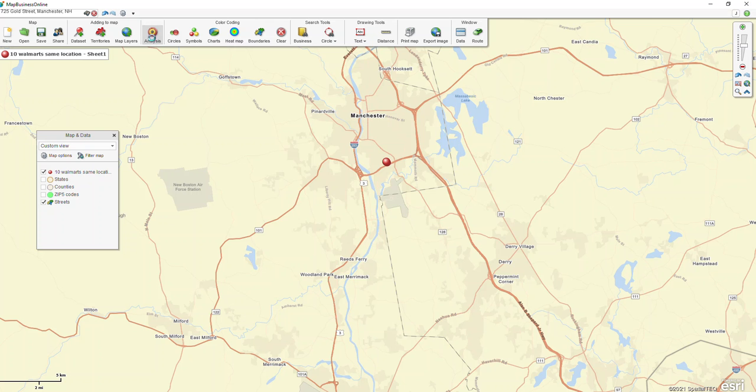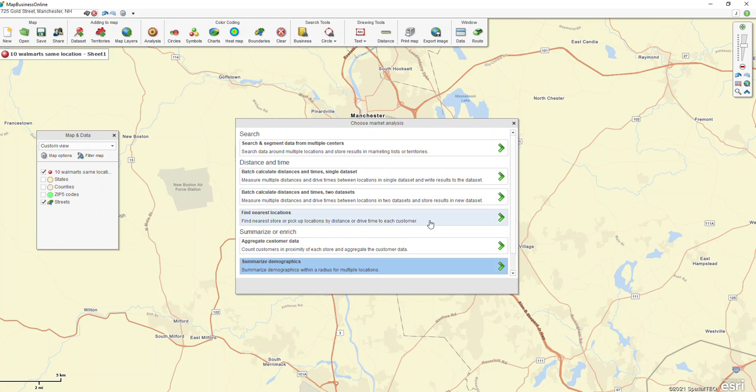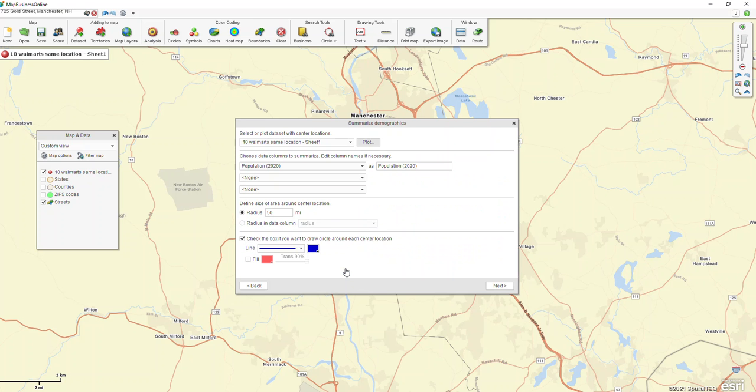So next, I'm going to use a feature that's in our second tier product called Pro, and that's called Market Analysis. This can't be done with our standard. So in here, our bottom selection is Summarize Demographics. And this tool allows me to query population based on different locations. Normally you'd have 20 different locations, and then you could have a radius for each one, but that's why we're doing it all with the same location.